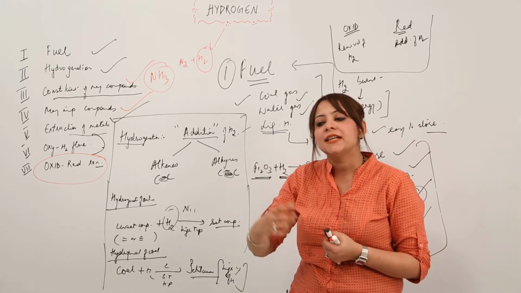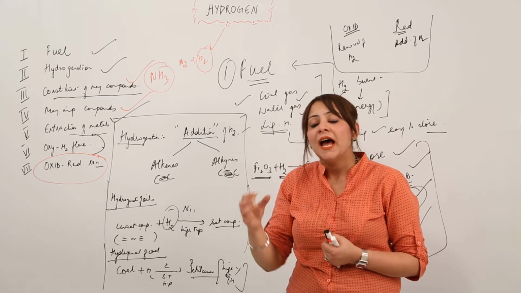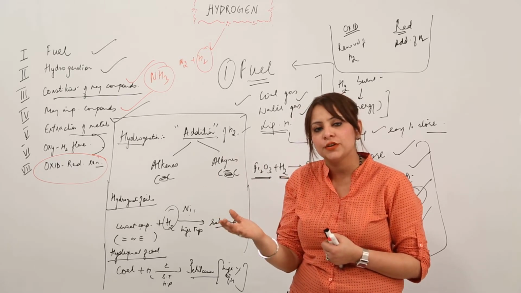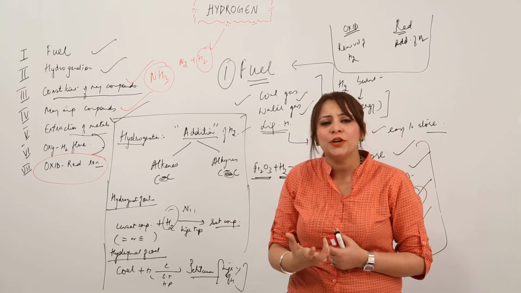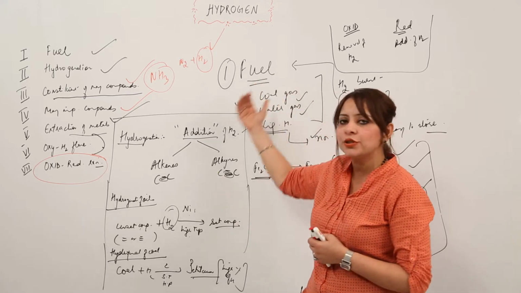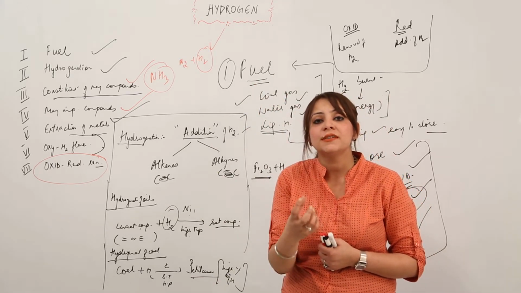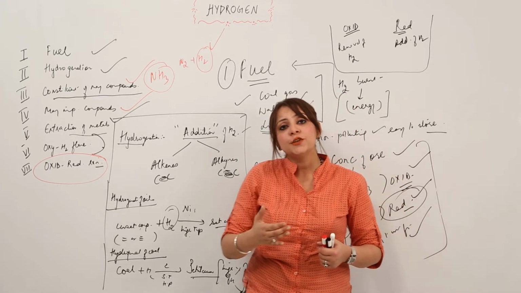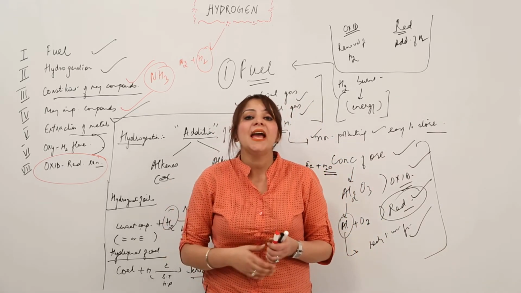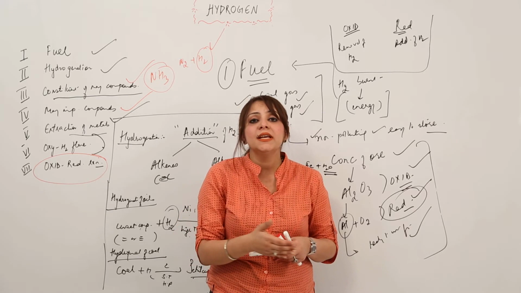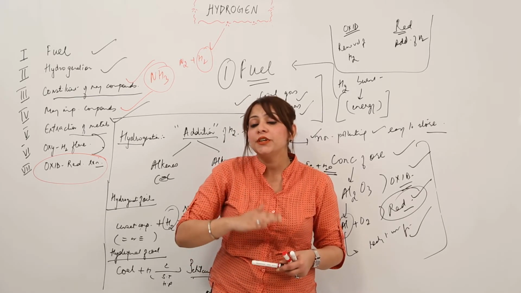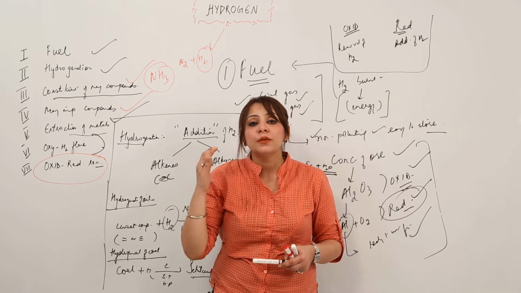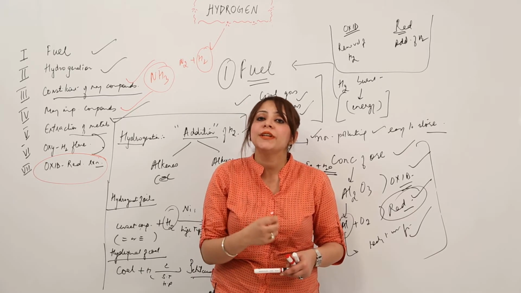Like in oxidation, it is addition of oxygen and removal of hydrogen, and in reduction, it is addition of hydrogen and removal of oxygen, just vice versa of oxidation, right? But here I am not talking about oxygen because we are just focusing on hydrogen. So we just need a definition where hydrogen is serving as an important use. So you can explain it as: oxidation is the removal of hydrogen and reduction is the addition of hydrogen. This definition is based on the classical concept because we do have a different definition based on the electronic concept. You remember that, right? But here we need the definition just in accordance with hydrogen, right?